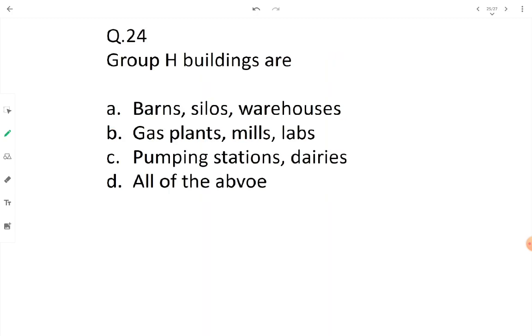Then group H buildings are barns, silos, warehouses, gas plants, mills, labs, pumping stations, dairies. Group H buildings are nothing but storage buildings where the goods are sheltered, covered, and stored. And in barns, in silos, in warehouses, we do the same thing. That's why the correct option is option A. Option B and option C belong to industrial buildings, where processing, manufacturing, packing, assembling, all these things take place.